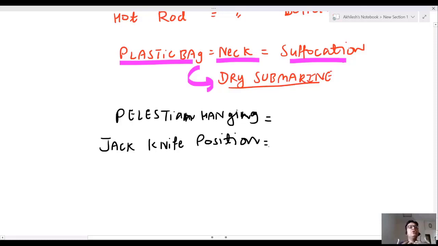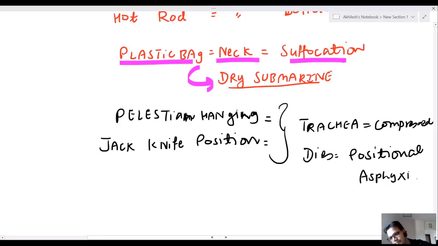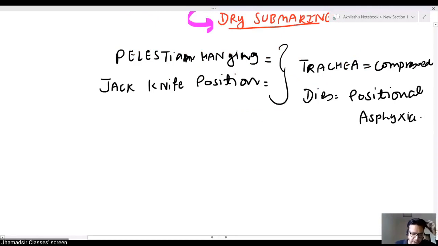Sir, in both tortures, trachea is compressed, and a person dies due to positional asphyxia. In both conditions, trachea is compressed and person dies due to positional asphyxia.